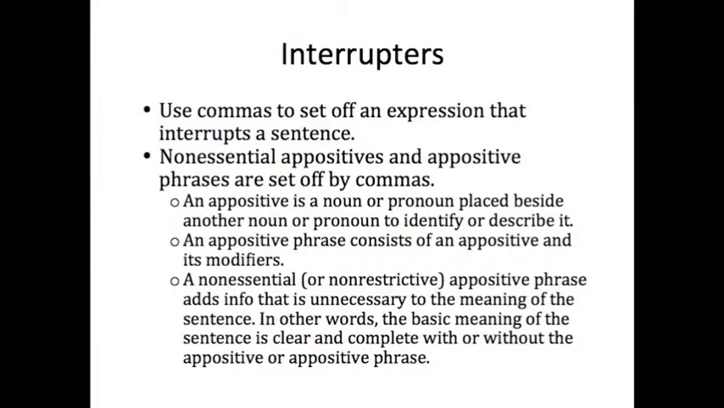Interrupters. Use commas to set off an expression that interrupts a sentence. Non-essential appositives and appositive phrases are set off by commas. An appositive is a noun or pronoun placed beside another noun or pronoun to identify or describe it. An appositive phrase consists of an appositive and its modifiers. A non-essential or non-restrictive appositive phrase adds info that is unnecessary to the meaning of the sentence. In other words, the basic meaning of the sentence is clear and complete with or without the appositive or appositive phrase.